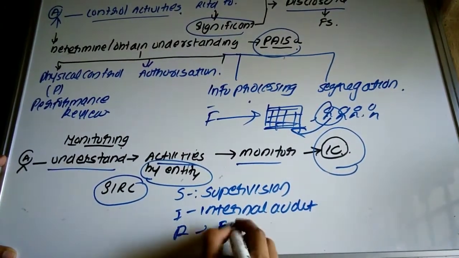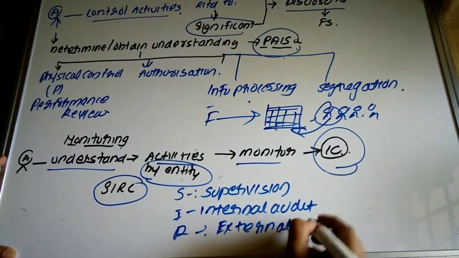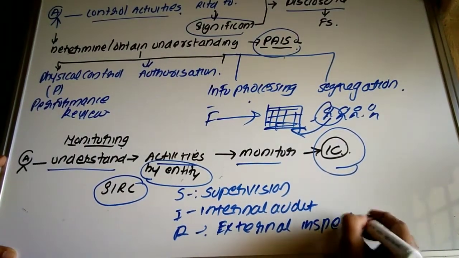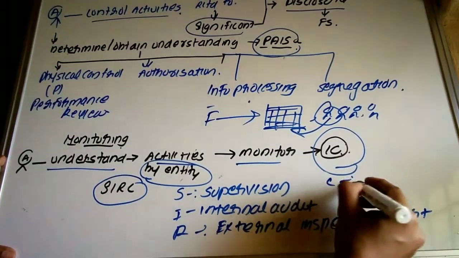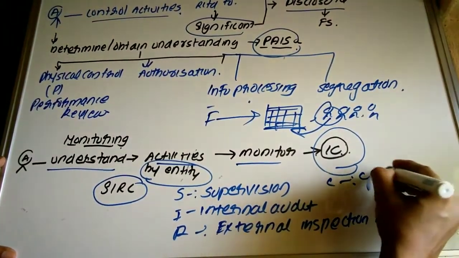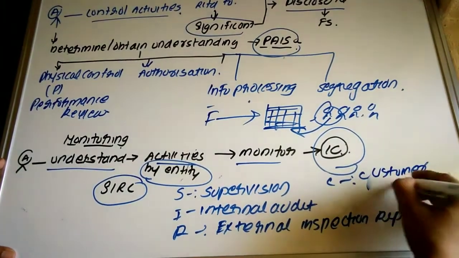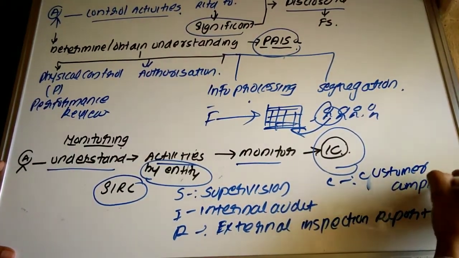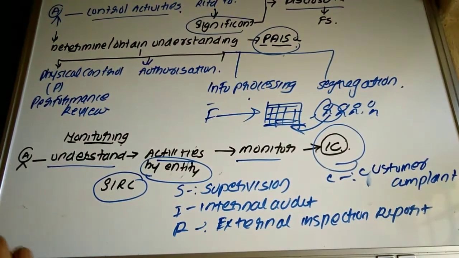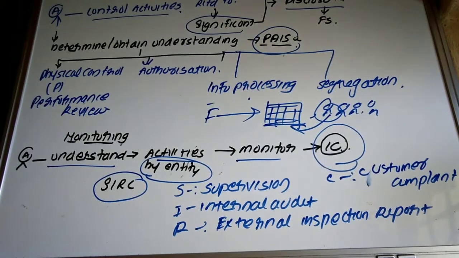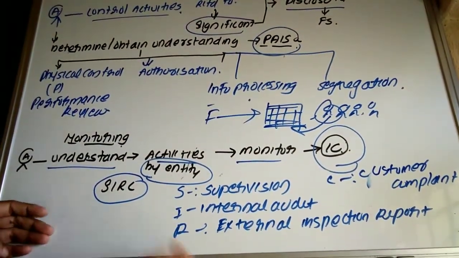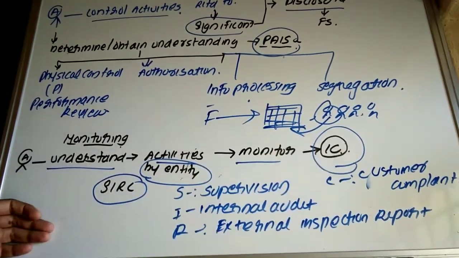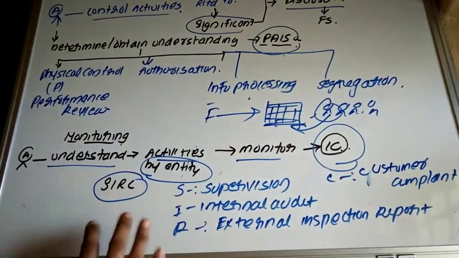R means external inspection report, and the last one C, customer complaints, right? So these have to be determined by the auditor. So first of all, auditor should obtain an understanding with respect of the control activities and the activities that has been undertaken by the management or by the entity so as to monitor the internal control system. I hope you have understood what I have explained here.